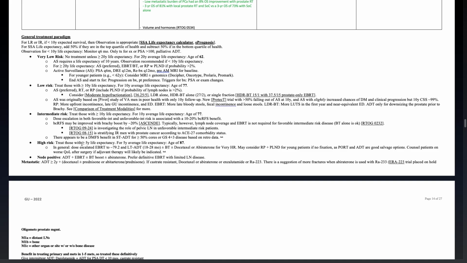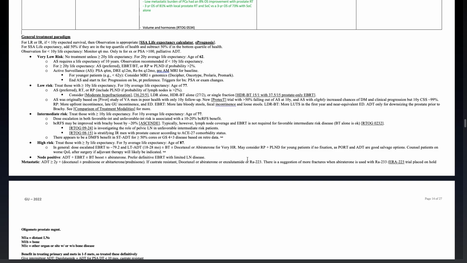High risk, treat those with a greater than 5-year life expectancy. This corresponds to an age of 87. In general, you do dose escalated external beam to 79.2 and long-term ADT, 18 to 28 months, plus or minus brachy, plus or minus docetaxel or abiraterone for very high risk.